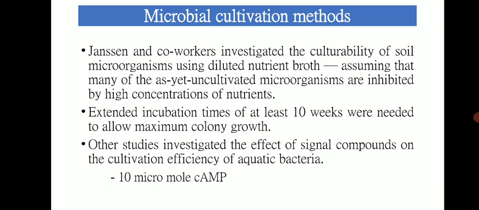Other studies investigated the effect of signal compounds on the cultivation efficiency of aquatic bacteria, and in this approach pure cultures of bacteria from aquatic environments were recovered from planktonic assemblages.